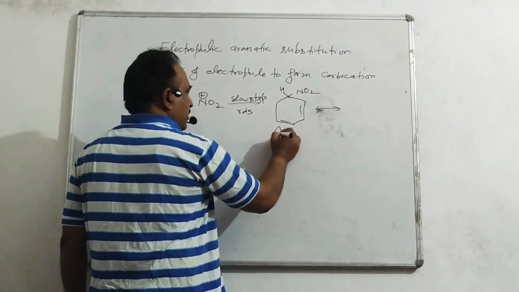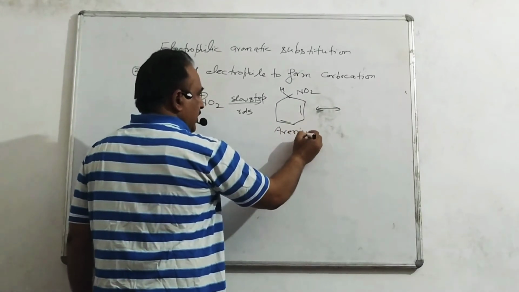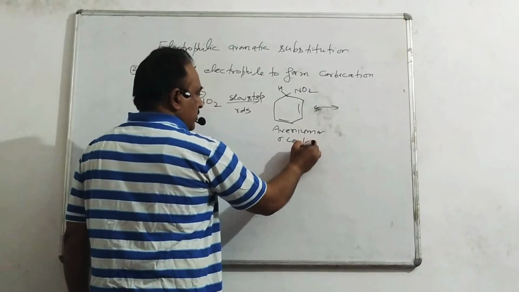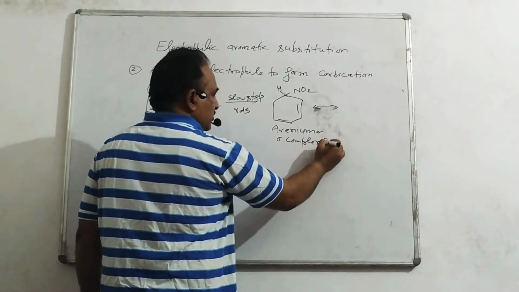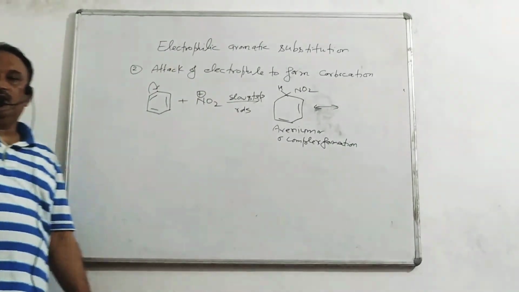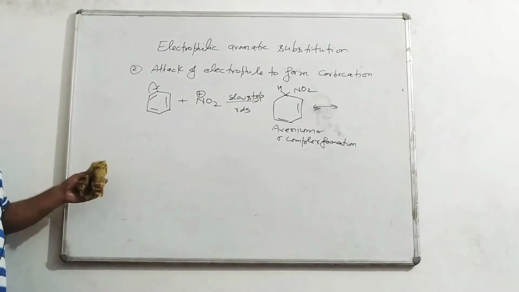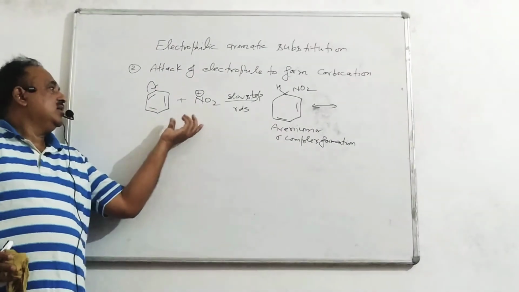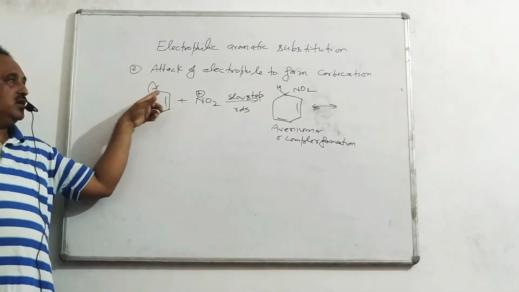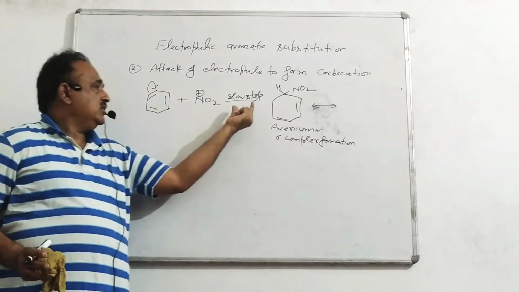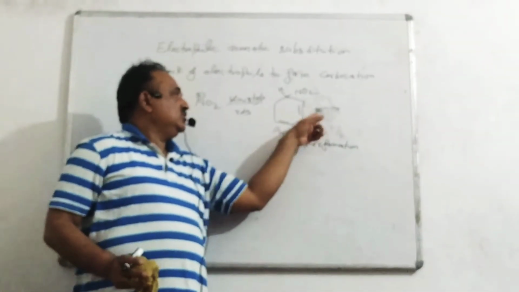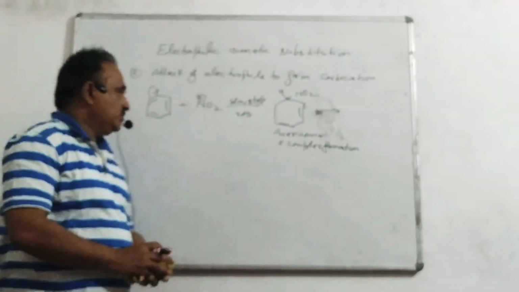This is arenium ion or sigma complex formation. This is the second step of the mechanism. Here in this step, we are looking at the electrophile attacking the electron-rich species, that carbon, and this is the slow step and gives the arenium ion. This is resonance stabilized also.